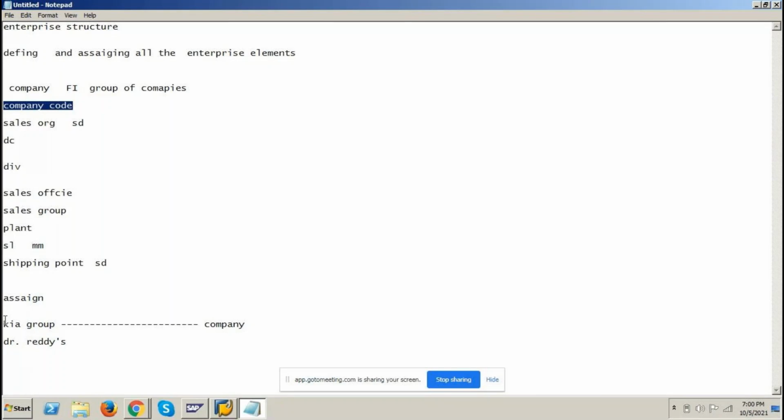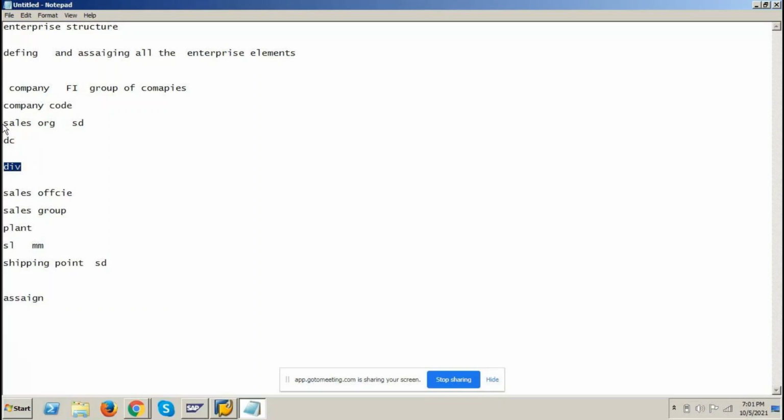So once all the enterprise elements are defined, I need to assign. What is the first assignment? I need to assign company code to company. That will be taken care of by the FI consultant in real time. Okay. So company code should be assigned to company. Next, sales organization should be assigned to company code. Distribution channel should be assigned to sales organization.